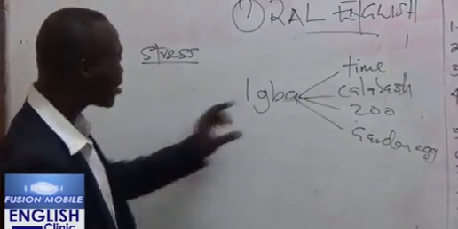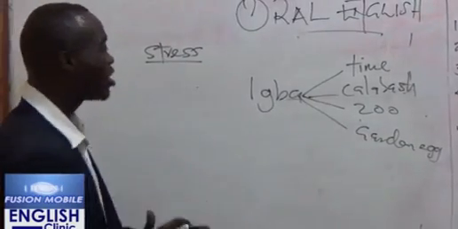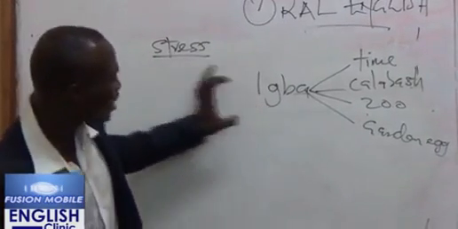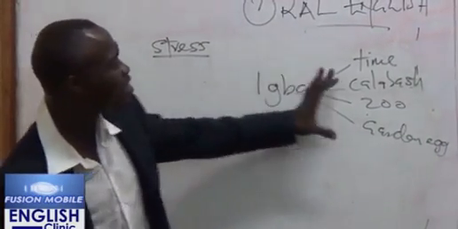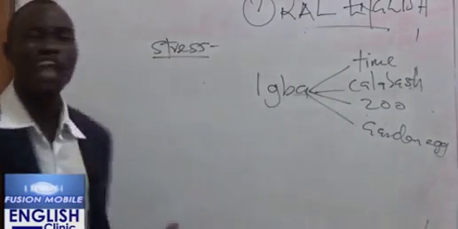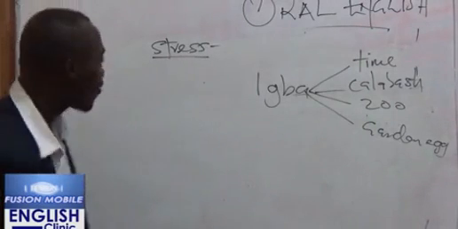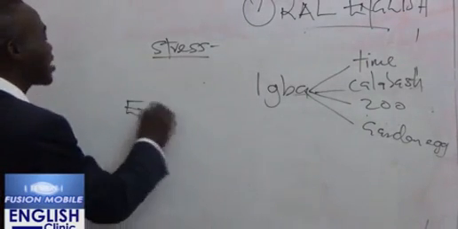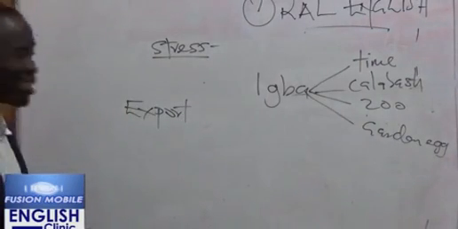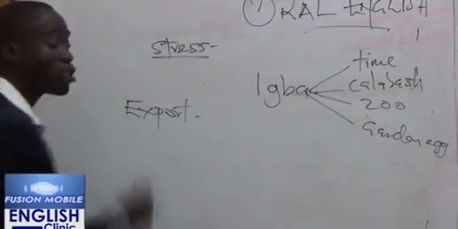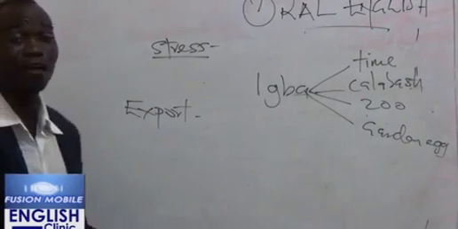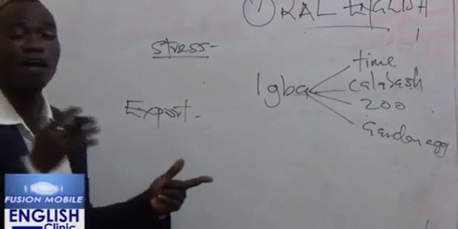So that shows us that Yoruba is a tone-timed language. It is the tone that I apply to this word that gives me different forms of the word. But the English language is a stress-timed language. For instance, when I have a word like "export", depending on where I put the stress, that will show whether it is a noun or a verb that I have in mind.